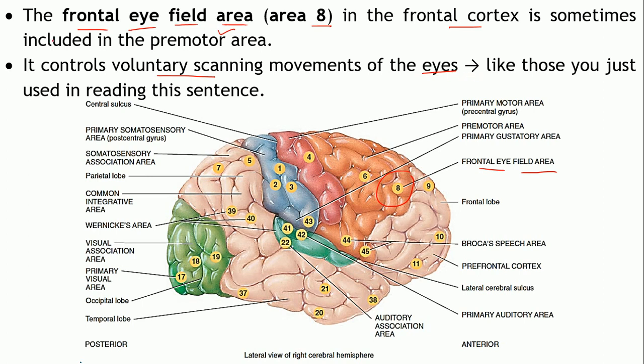Say for example, when you are reading this sentence, it controls voluntary scanning movements of the eye. So you are able to scan these stationary words, right? The movement of your eyes as you are reading is controlled by this frontal eye field area.